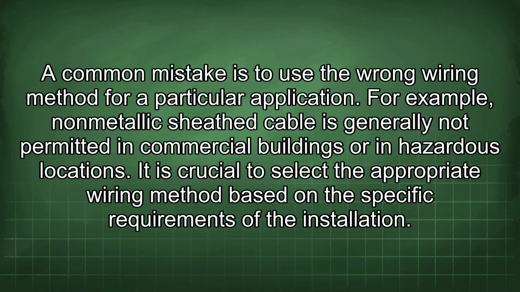A common mistake is to use the wrong wiring method for a particular application. For example, non-metallic sheathed cable is generally not permitted in commercial buildings or in hazardous locations. It is crucial to select the appropriate wiring method based on the specific requirements of the installation.